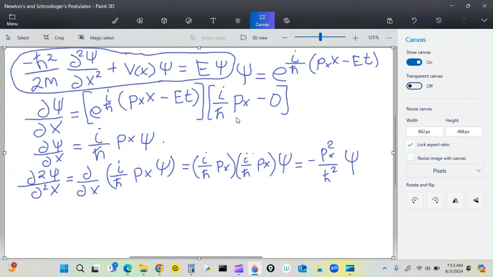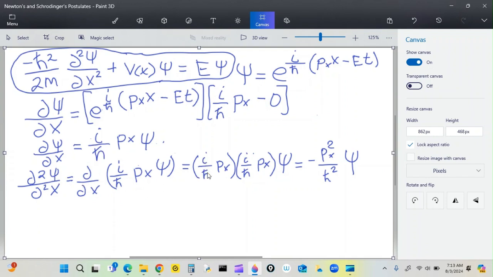Now, what's the second derivative? Well, just to make things easy, I restated the first derivative, i over h bar px psi, which is this state function that we're testing. Remember, it's this function up here. And then the second derivative is the derivative of that first derivative. Derivative of a derivative is the second derivative.